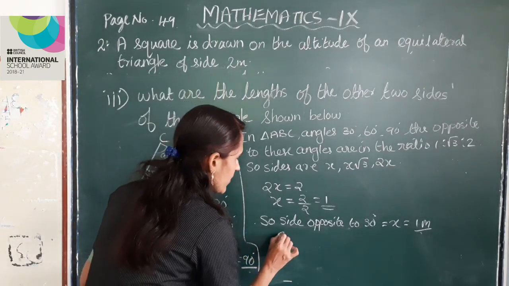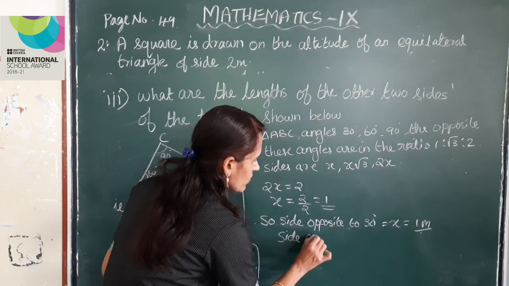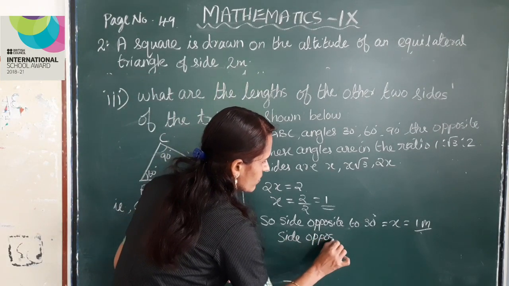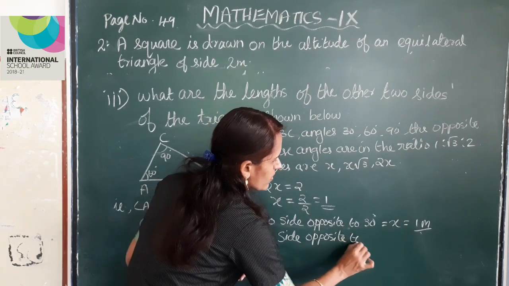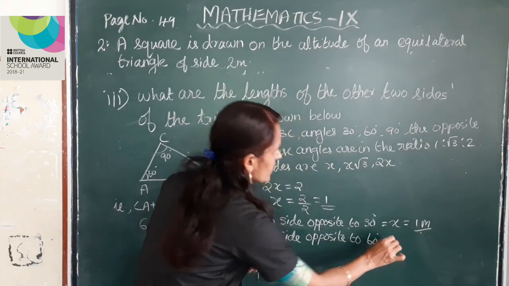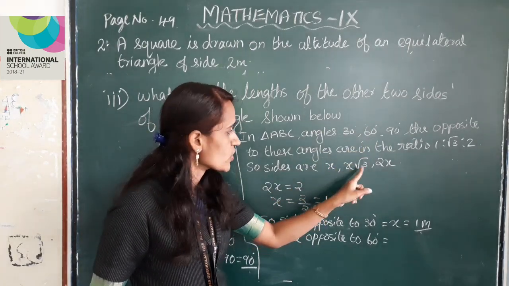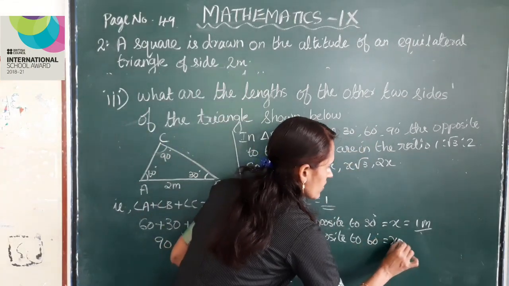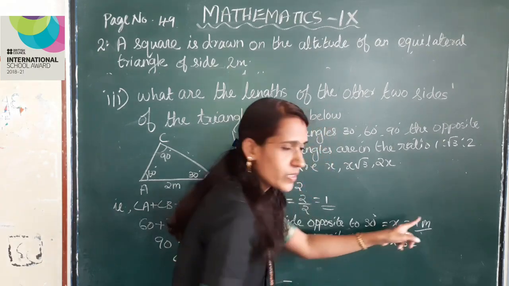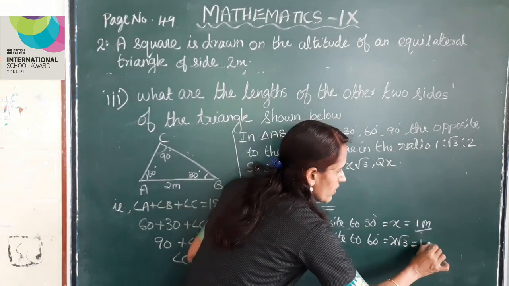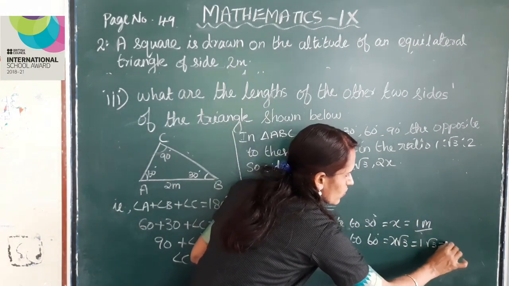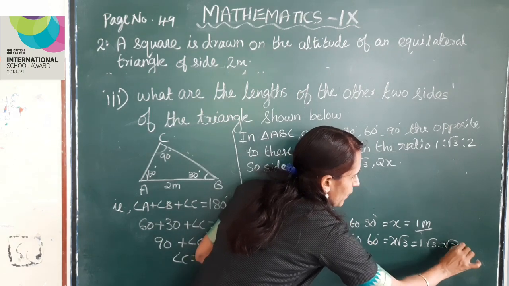Next, the side opposite to 60 degree is x√3. Here x is 1, so 1√3 is equal to √3 meter.